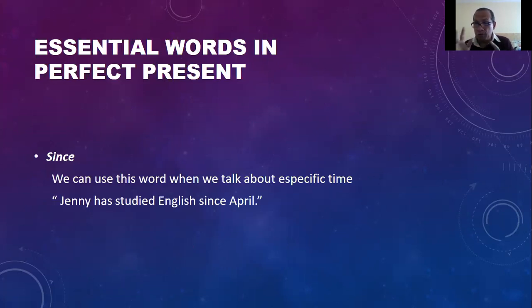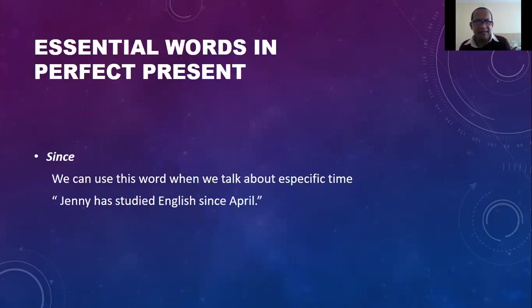It's very useful to understand that in this tense you have to use two essential words, two clue words. For example, since. Okay, since indicates a specific time. The person that is talking can fix a moment from the past where the action started.